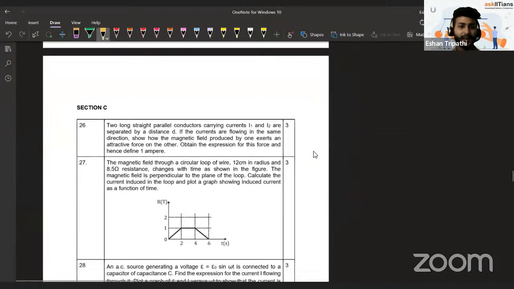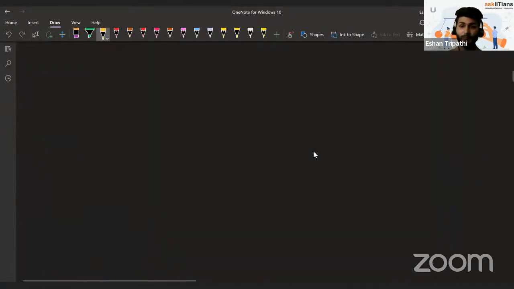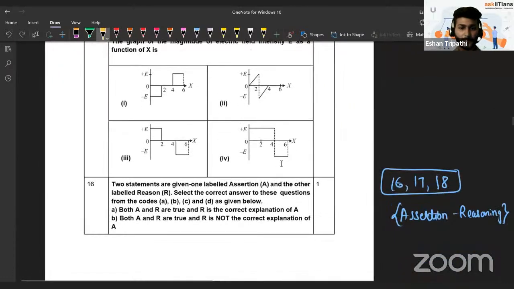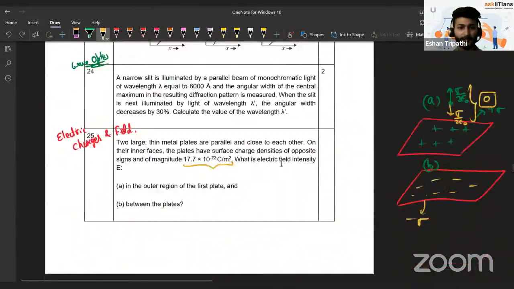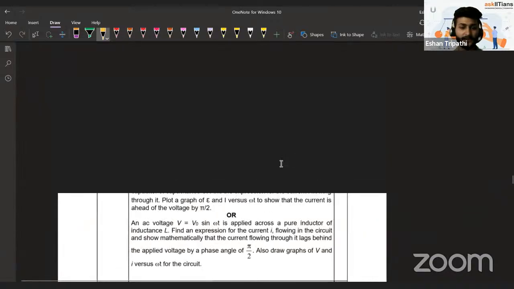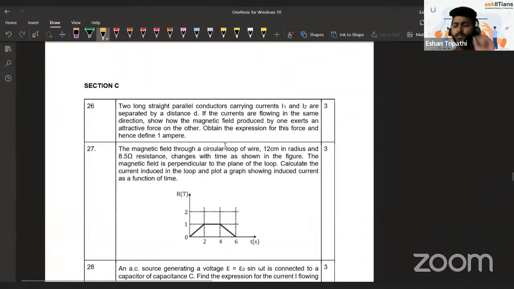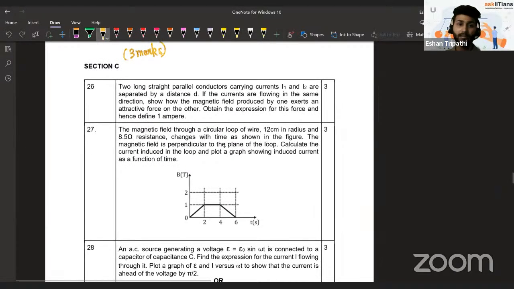Okay. Then moving to more highly weighted topics. Section C we have here. Where did it go? Yeah, over here. Section C. Now, as we proceed to further sections, we have fewer questions and more marks. So in section C, each question is of 3 marks. So here we are moving to the derivation kind of questions.